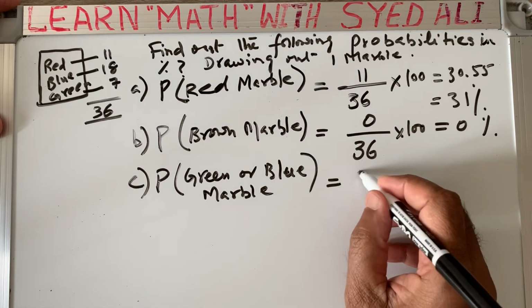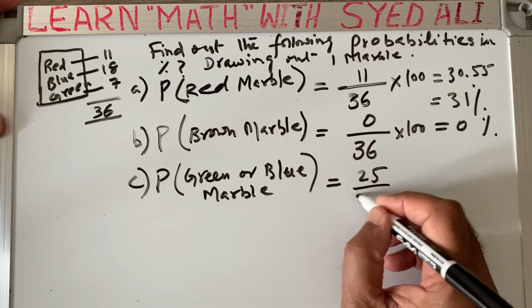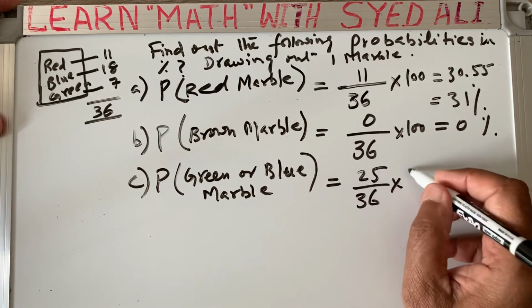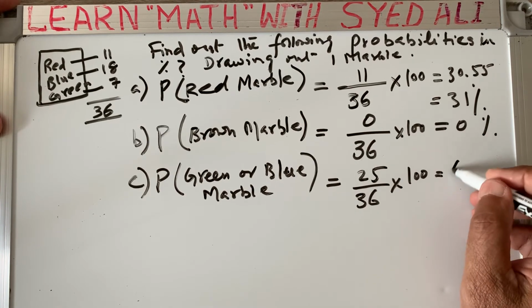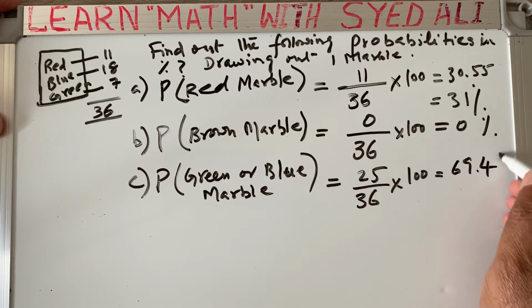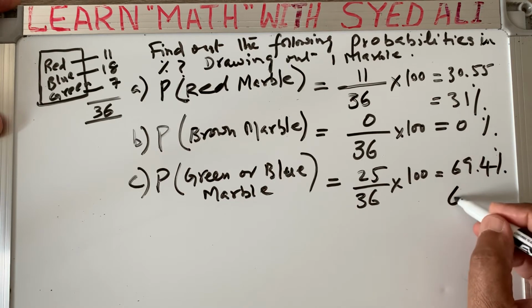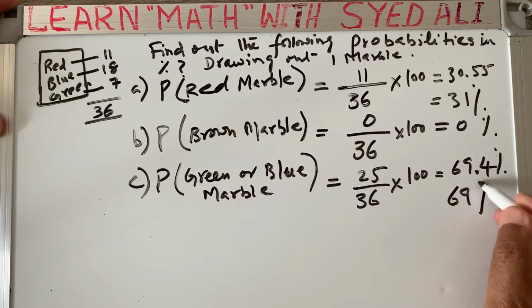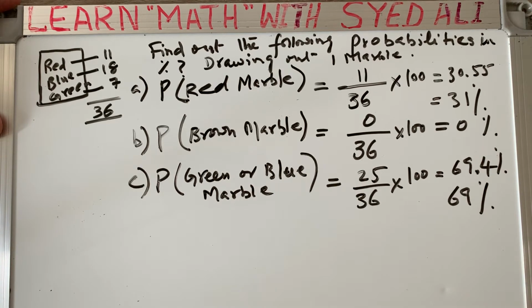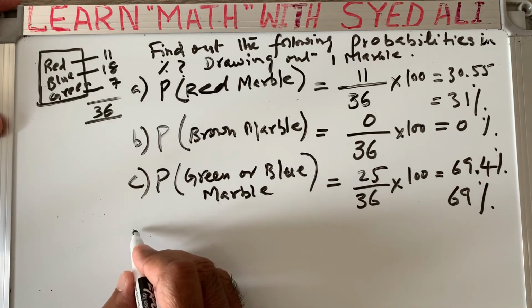So 25 divided by 36, the total number of possibilities, times 100 gives you 69.4%, which you can round off to 69, because the digit after the decimal is less than 5. So it is a 69% chance.